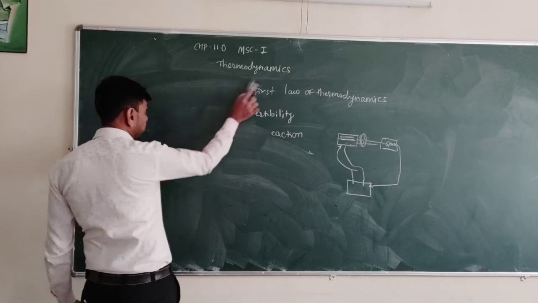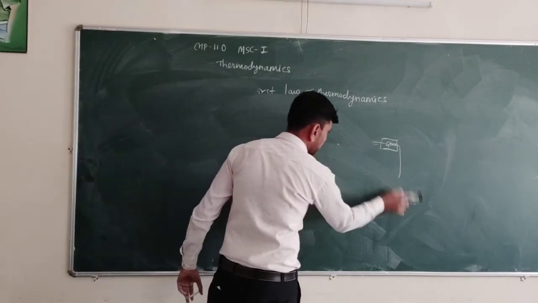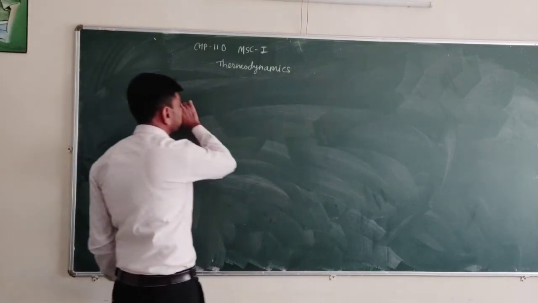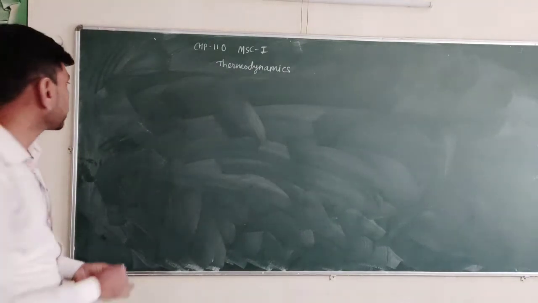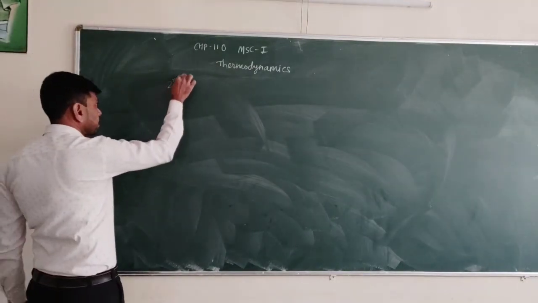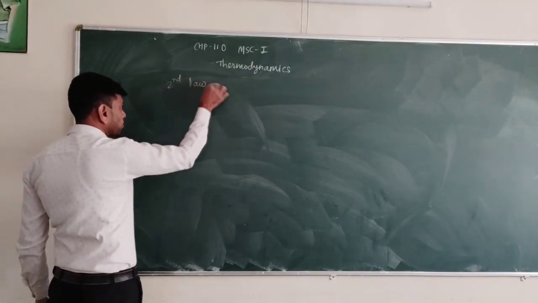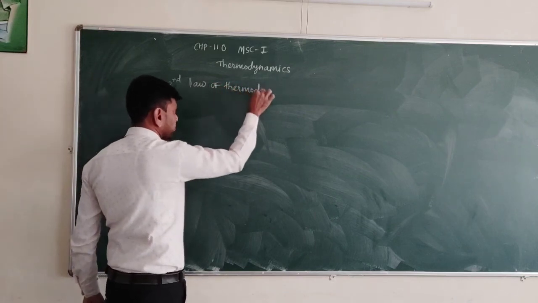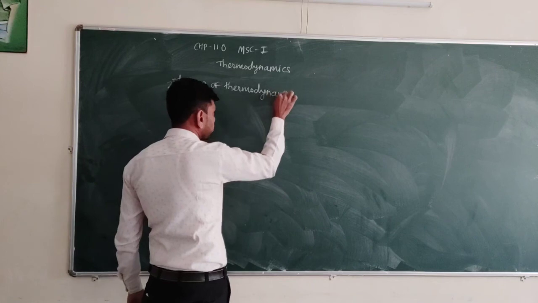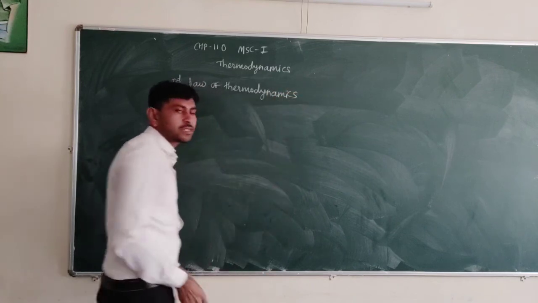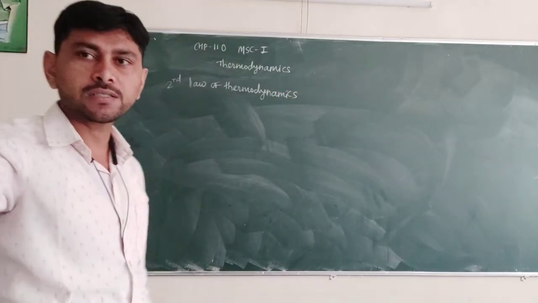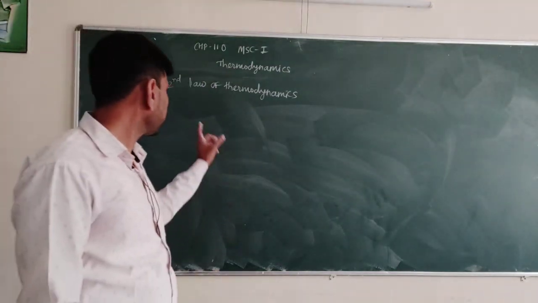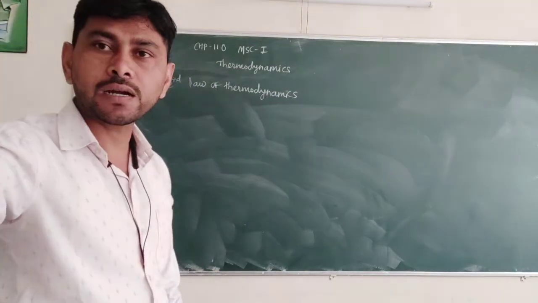In order to overcome these limitations, we have to see the second law of thermodynamics. Most of the inadequacies of the first law are covered in the second law of thermodynamics.